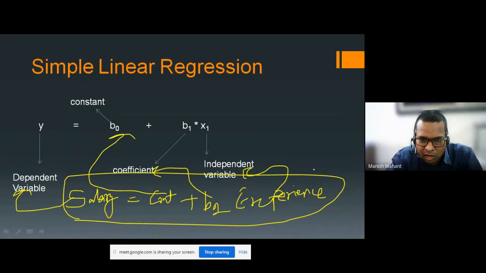With the help of this, when we put some experience here, the salary will be decided. So this is a simple linear regression mathematical model. Hope you have all understood.